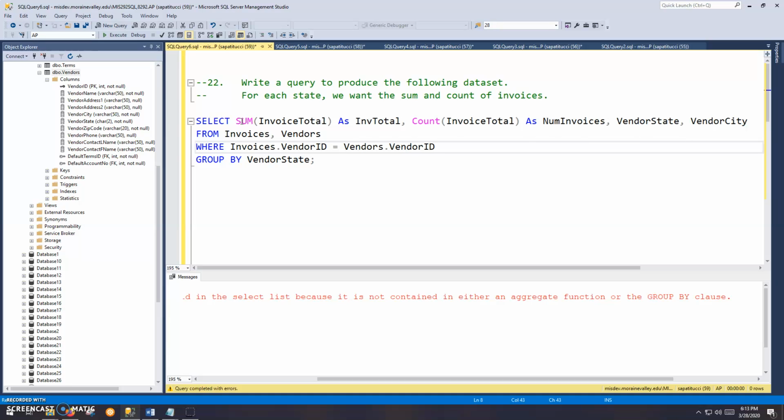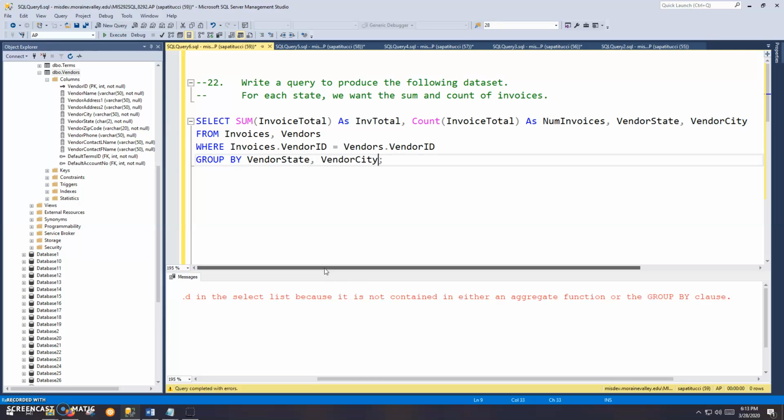Here's the thing, okay? Look at what I have in my select clause. This is an aggregate function. This is an aggregate function. And then I have two run-of-the-mill columns that I want to throw in there, vendor state and vendor city. If you have a run-of-the-mill column like vendor state or vendor city, and you're doing a grouping, you absolutely must have those columns in the group by clause. So, I'm coming up against a wall here because vendor state is okay. He's down here, that's good. But vendor city needs to be added here too, if I want this to work.